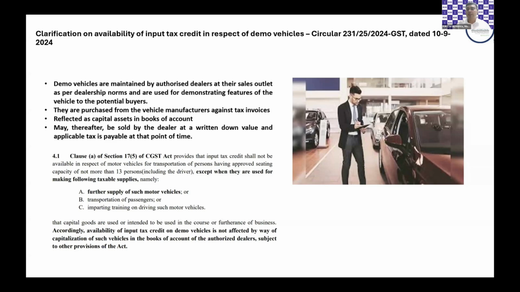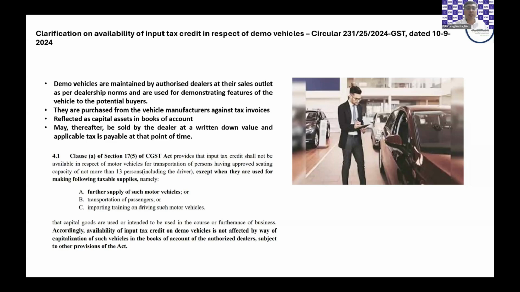The circular says that since this purchase of 1 demo vehicle is used for making outward supply of such vehicles, meaning the other 3 cars, that is why the credit is not blocked. Very interesting way this interpretation of the provision has been made in this clarification.